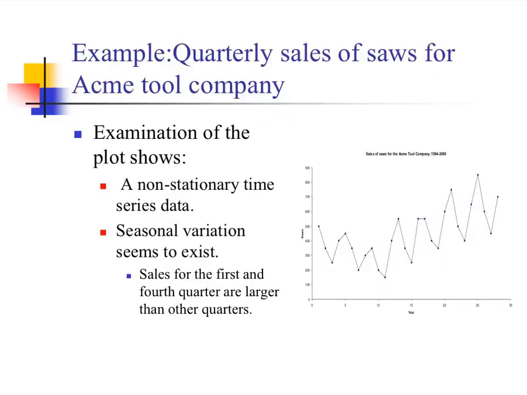Here is an example. This is Acme Tool Company's sales. Let's first check the graph of the sales. Here is the year and here is the sales. We observe that there is first a downward trend in the sales, and then after 10 years, you see an upward trend. So this is a non-stationary time series because there is a trend in the data. The second important thing is that there is a seasonal pattern in the data. Always the first quarter sales are higher than any other quarters.